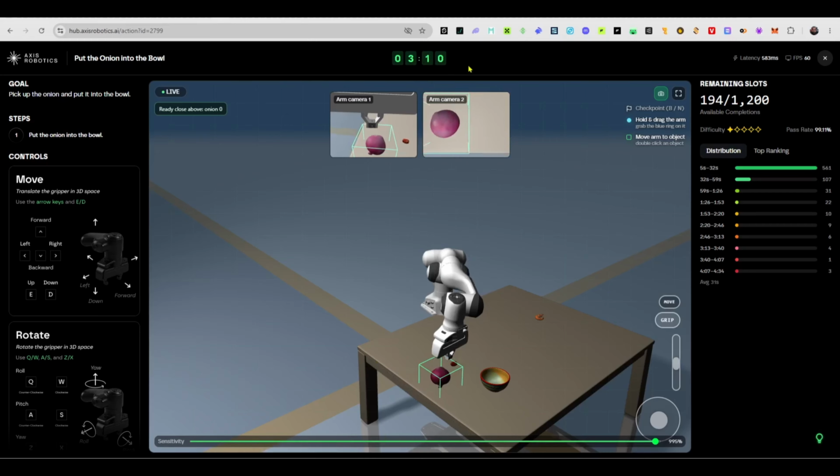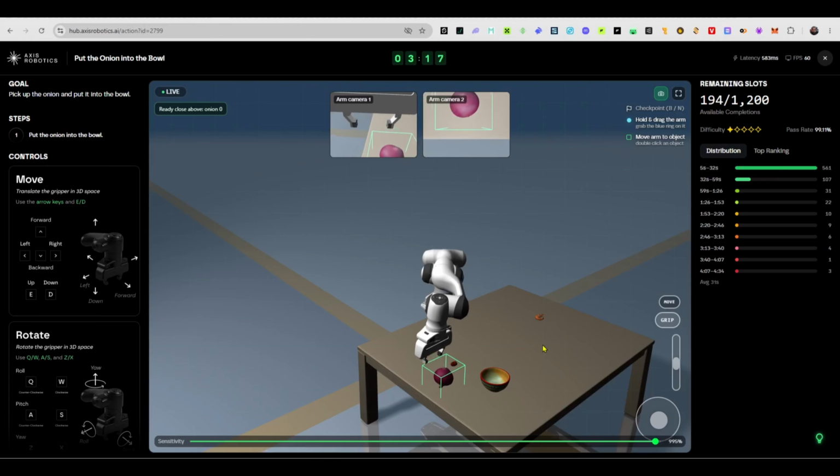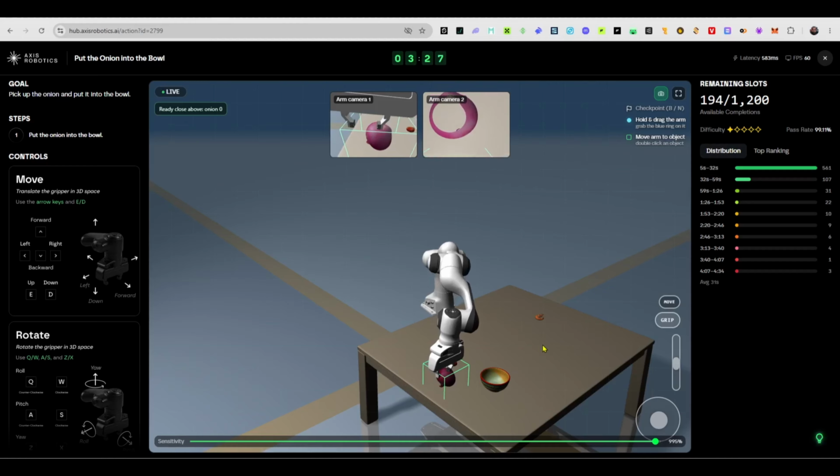Okay, so now you can see the time is off and this is not good. I will try again. And then I'll press the D key, move over to the, okay, okay, this is quite fun. And then key E to go up, and then lower again on it, pressing the D, and then I'll close in on it.